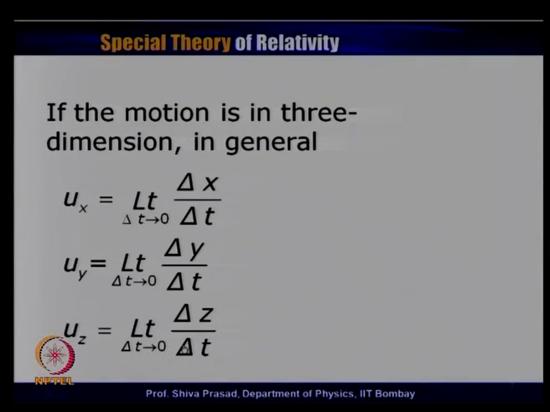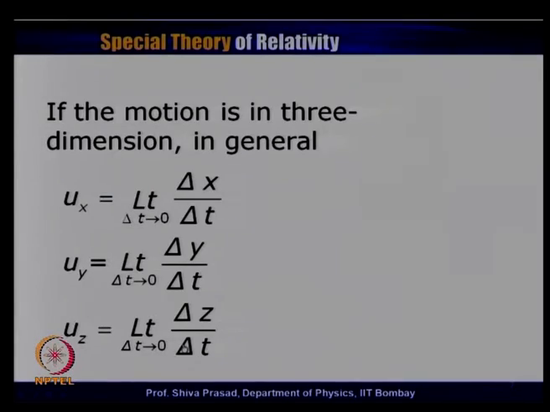These are the standard classical definitions of the instantaneous velocities, and I do not think that we should have any problem in understanding it. The only thing which you have to realize is that if the instantaneous velocity of the same particle is to be measured in S prime frame of reference, then of course, delta x has to be measured in S prime's frame of reference.